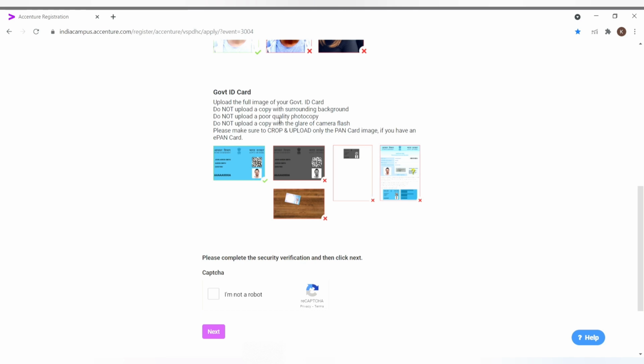Do not upload a poor quality photocopy. Do not upload a copy with the glare of camera flash. Please make sure to upload only the PAN card image if you have an e-PAN card. And if you have a minor PAN card, then also your form will be rejected, so your PAN card should be of a major. Then click it, and then we will move further.